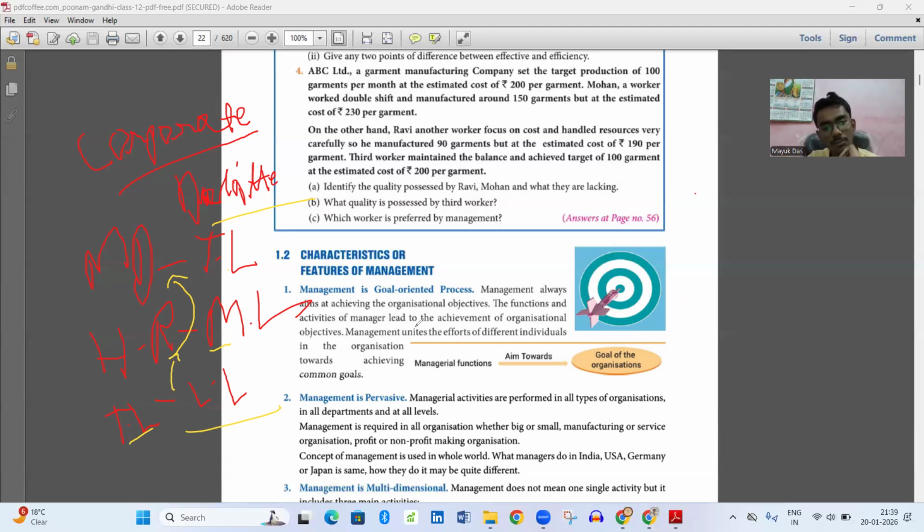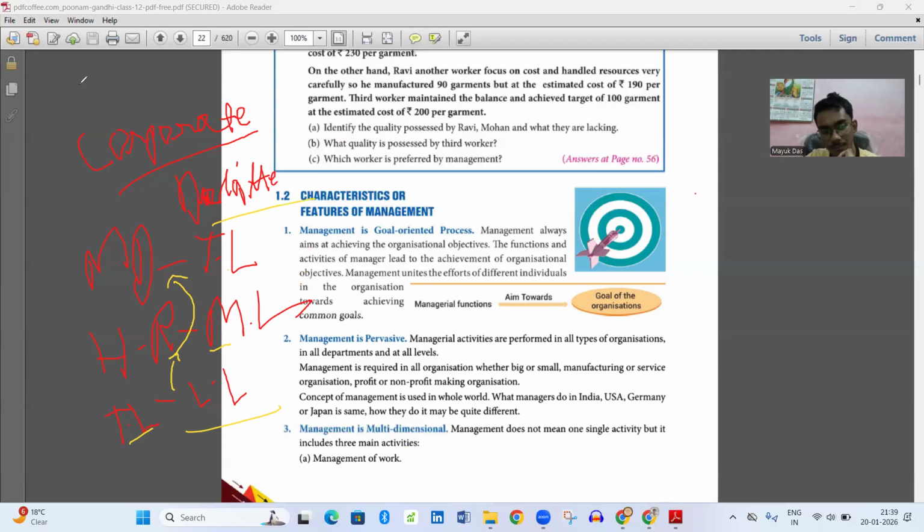So management is a goal-oriented process. Then management is pervasive. Focus on the word pervasive. Pervasive means it is compulsory. Managerial activities are performed in all types of organizations, in all departments, and at all levels.